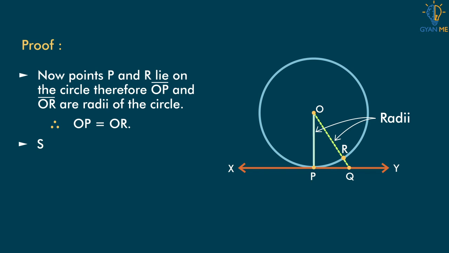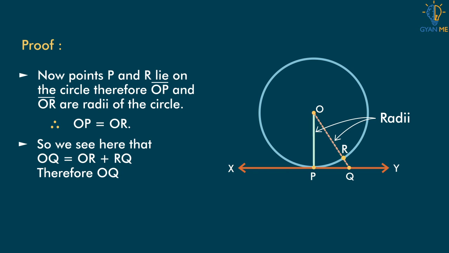Yes. So we see here that OQ is equal to OR plus RQ. This we have already seen because it is O-R-Q. Therefore, OQ is greater than OR. This implies that OQ is also greater than OP since OP and OR are radii, so they are the same.